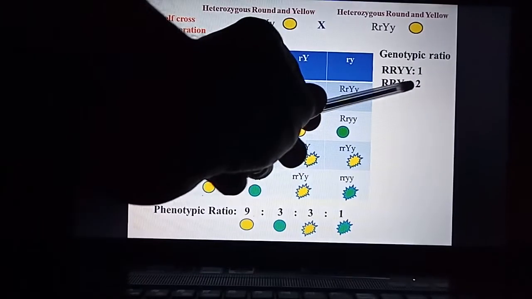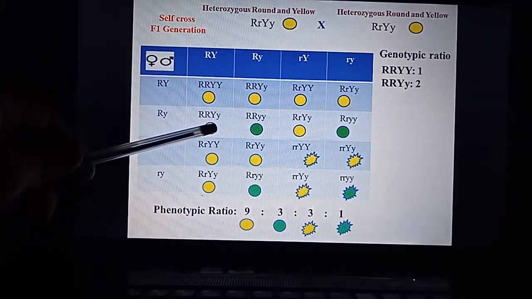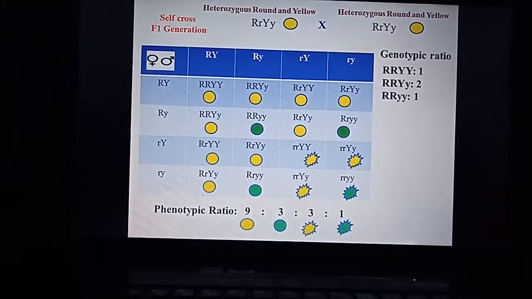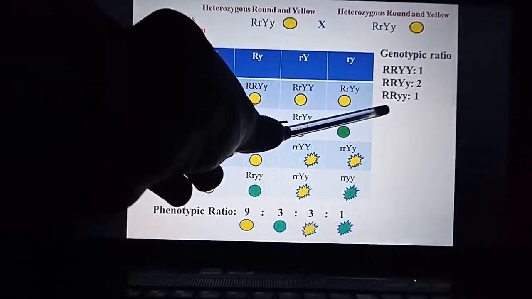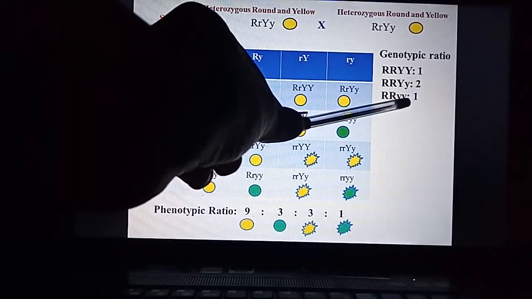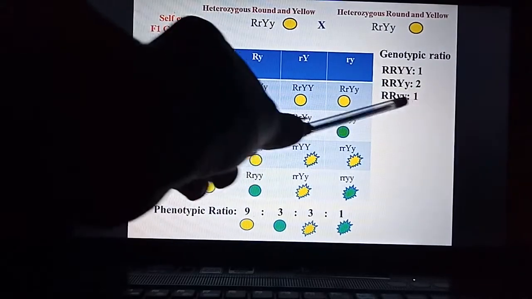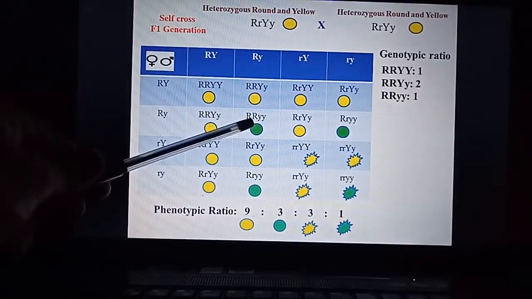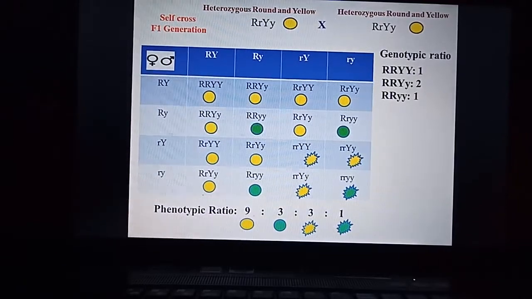So there are total 2 capital R, capital Y, small y genotypes. One is over here and the other is over here, right? The third genotype is capital R, small y. So only one of such genotype is here.